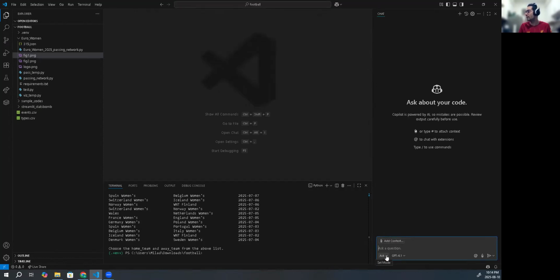And one other thing you can see here is that by default it is on Ask. You can click on it and see we have the Agent option as well. The difference is, if you're using Ask, it's just a regular chat session where you go back and forth asking questions from ChatGPT or any other model from this drop-down menu, and it just gives you the answers. But if you put it on Agent mode, you're passing the control onto the agent, or the chat session as well. So you can even ask it to complete the code by itself after you approve of it.